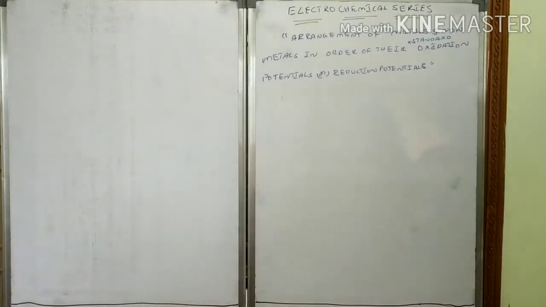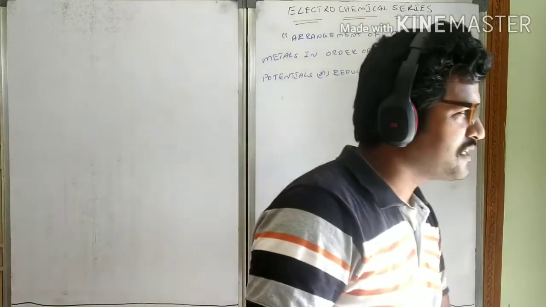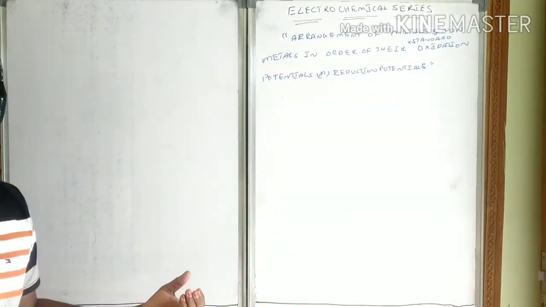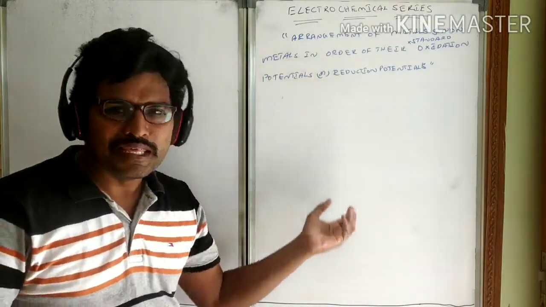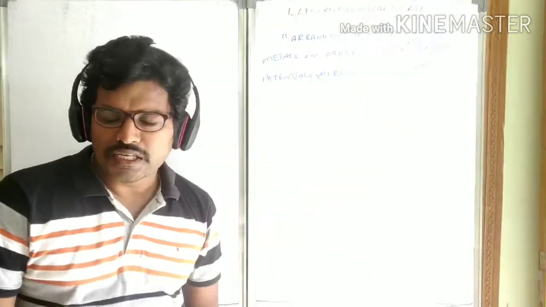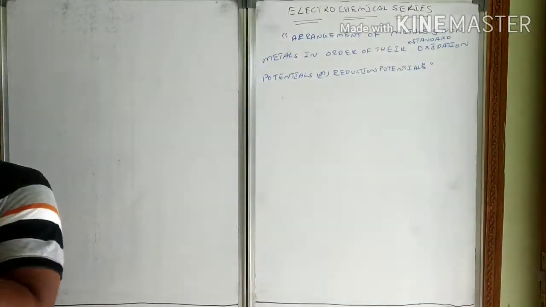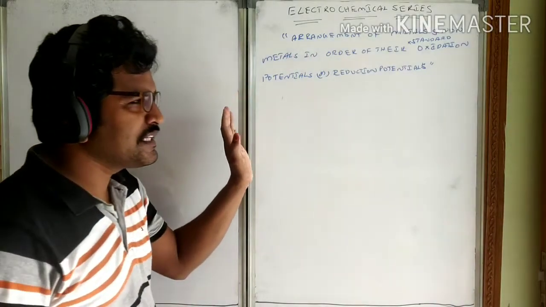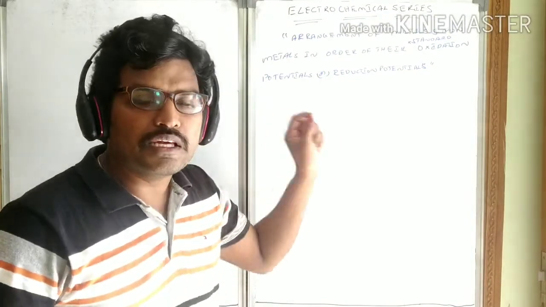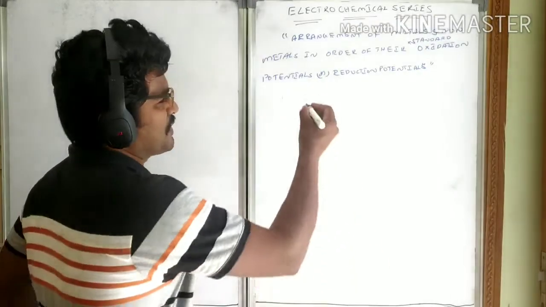These oxidation potentials or reduction potentials may be in increasing order or decreasing order also. Some books will give you increasing order of their RP values, some books will give you decreasing order of their RP values. Whatever it is, it will be similar only. I will tell you here the increasing order of the oxidation potentials.